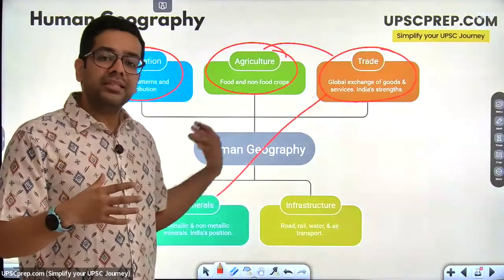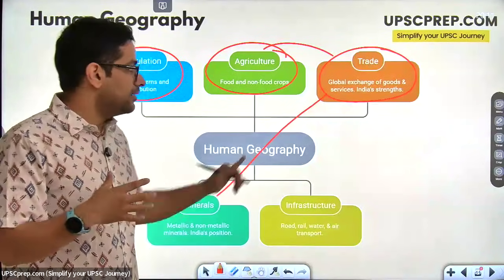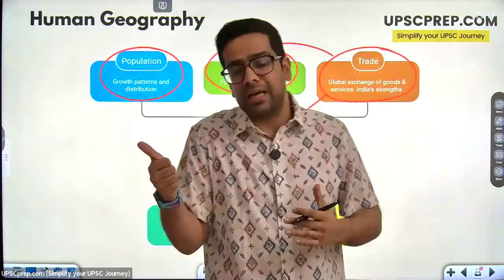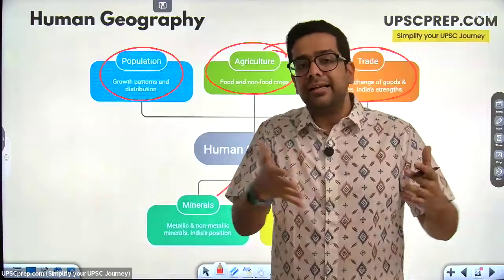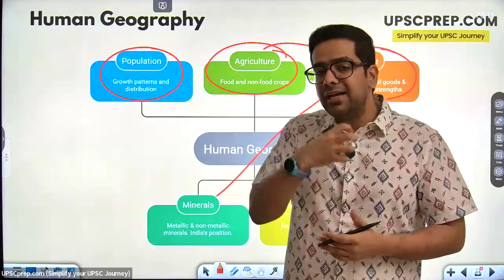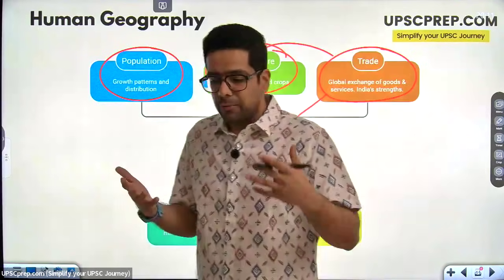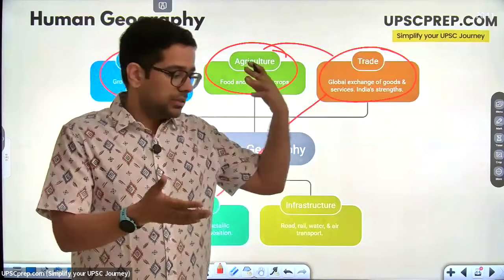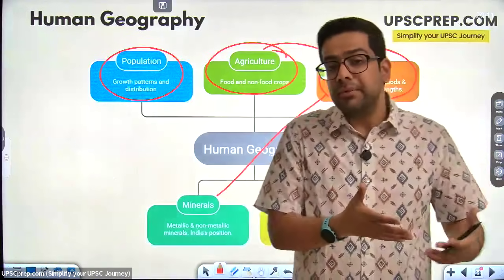So these sorts of aspects come up in human geography. Trade is dependent very much on minerals. If we don't have iron ore, we will need to import iron ore. Why? Because we need iron and steel in everything. On a daily basis, you and I are using a lot of steel, or basically that metal. The utensils that we use are made up of metal. The utensils that are used to cook the food are made of metal.